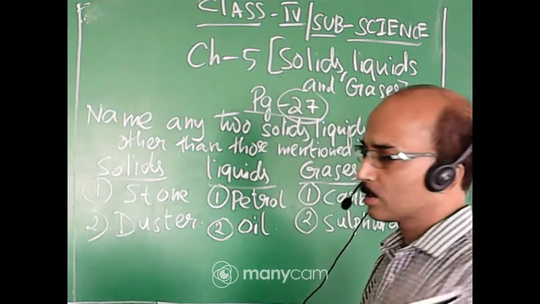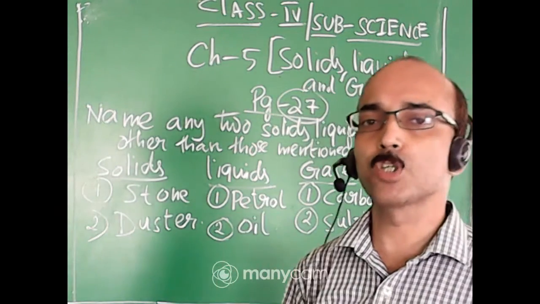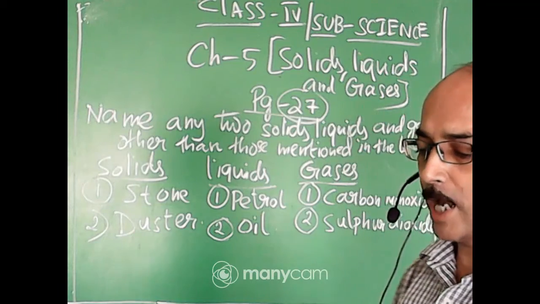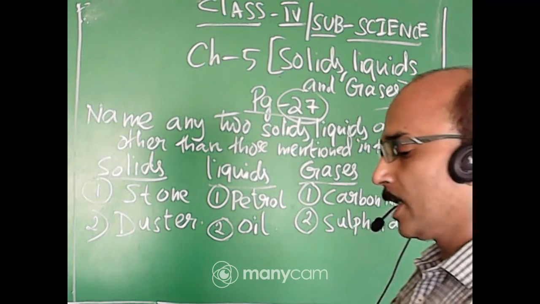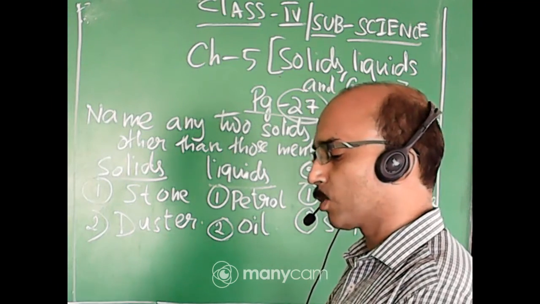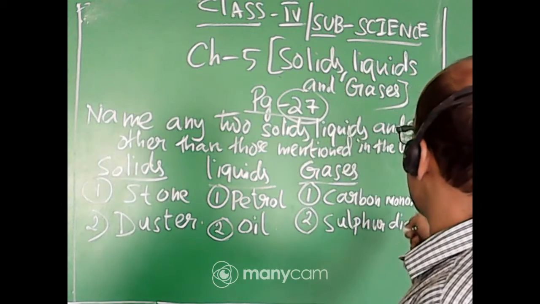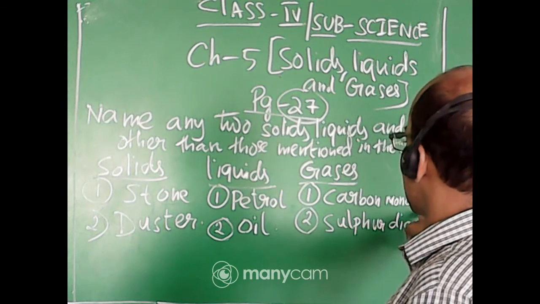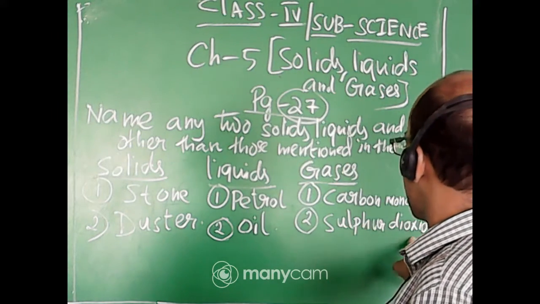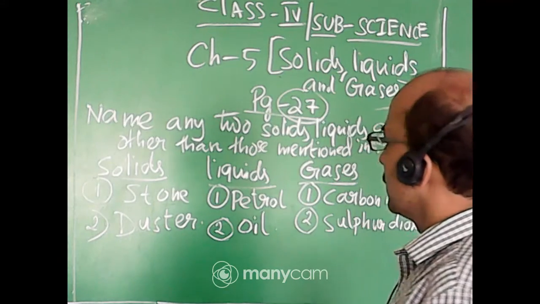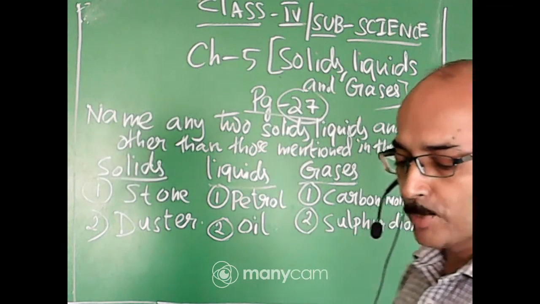Many other gases are there: argon, xenon, krypton, radon. You can write the names also. Here examples given are oxygen, hydrogen, carbon, common examples. So I have written here carbon monoxide, this is a poisonous gas. Sulfur dioxide, this is also a poisonous gas. Okay, so this is completed now.